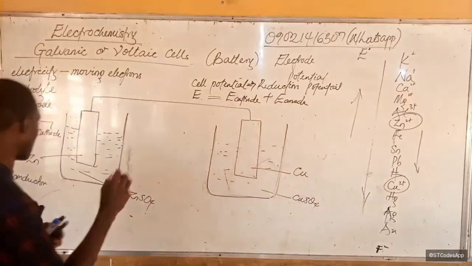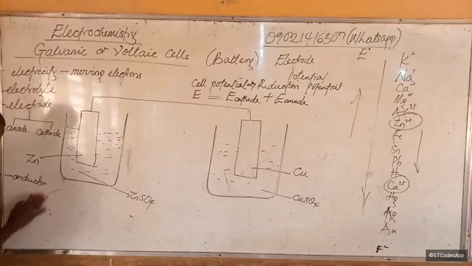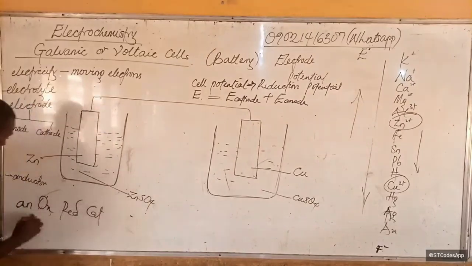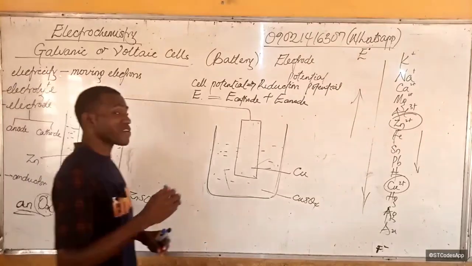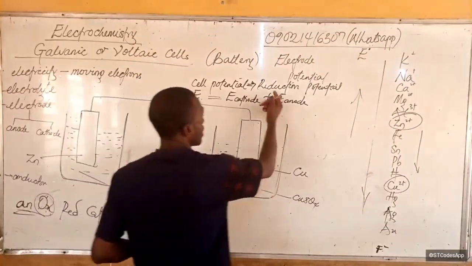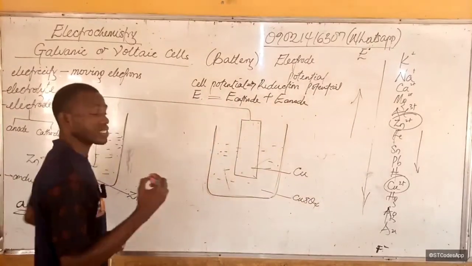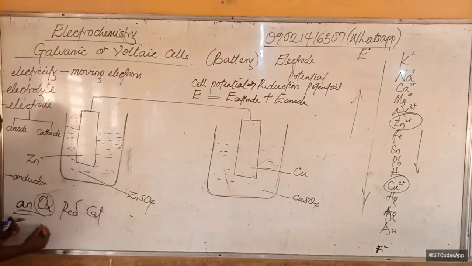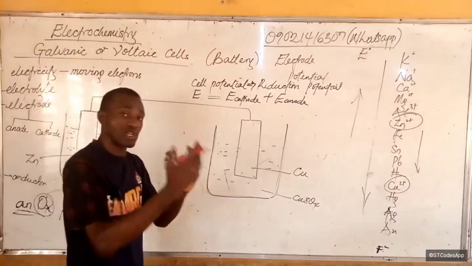Now, remember I said that we use An Ox, Red Cat, An Ox, Red Cat. An Ox means that at the anode, oxidation takes place. So if at the anode oxidation takes place, how do we now record the reduction potential? We know that oxidation and reduction are basically reverse processes of one another, so that loss of electron is oxidation and gain of electron is just a reversal of the process, right?